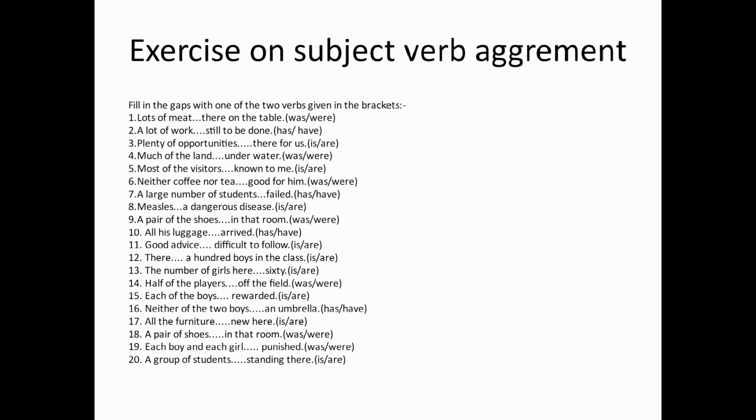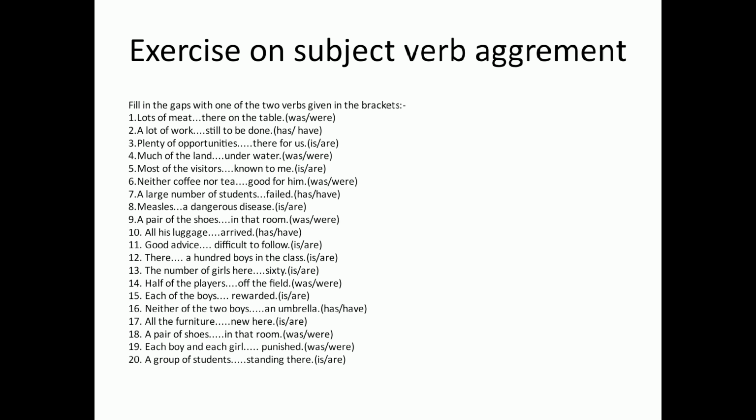Question number 12, there dash 100 boys in the class. Options are is, are. Question number 13, the number of girls here dash 60. Options are is and are.